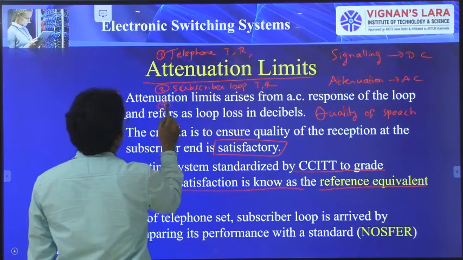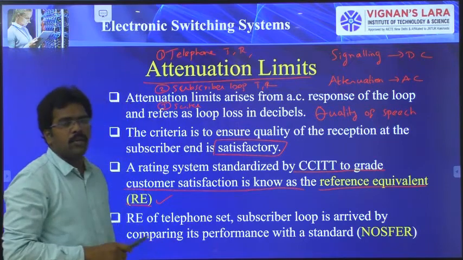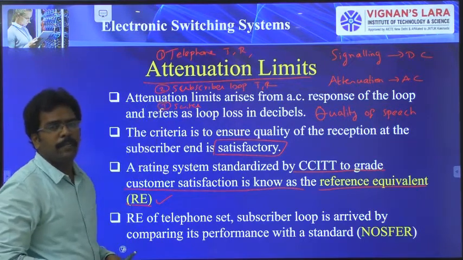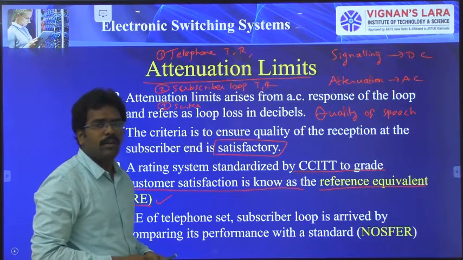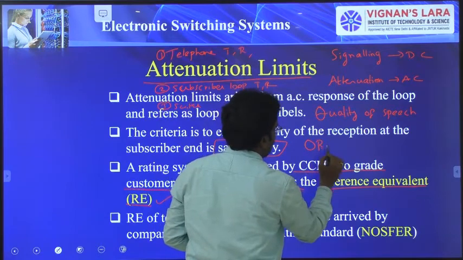And third one is the switch, nothing but the exchange. So we have to find out the REs of these equipments to find out the total RE, called ORE, overall reference equivalent.